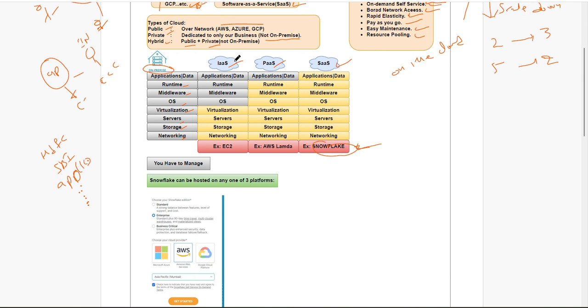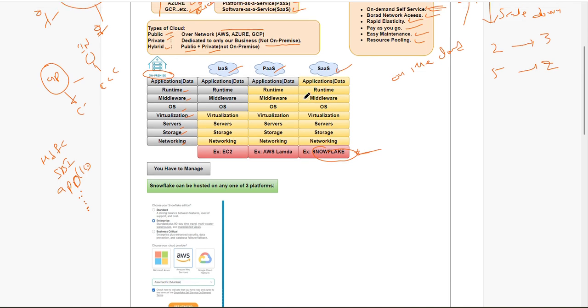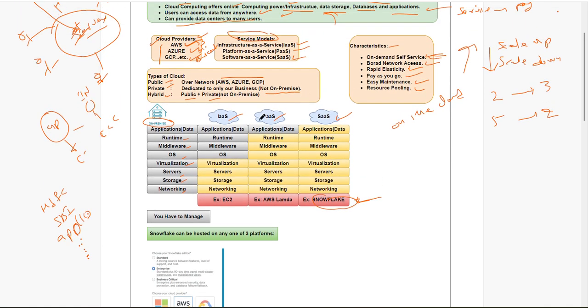Now, infrastructure as a service means whatever is in gray, the user or client needs to maintain: data, runtime, middleware, OS related, all these things. The client means who is actually running the business.